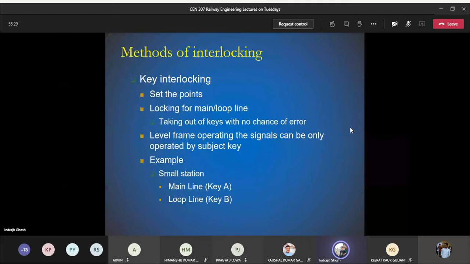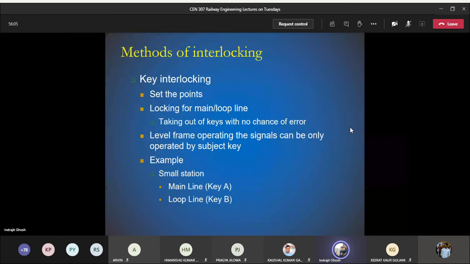So it is locked. Now what we are going to do is take the key A out of the lever frame. Okay, so that particular key is being used for interlocking the main line signal with the main line point. Similarly, we can give you the example of the loop line. So the train is approaching, it is being diverted to the loop line. So how? We have used the key B on a lever.